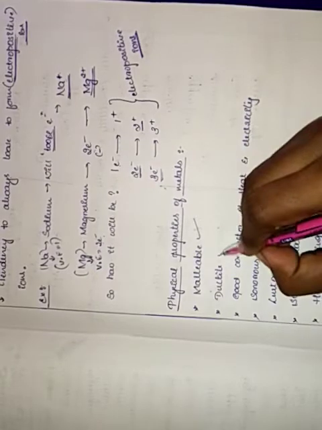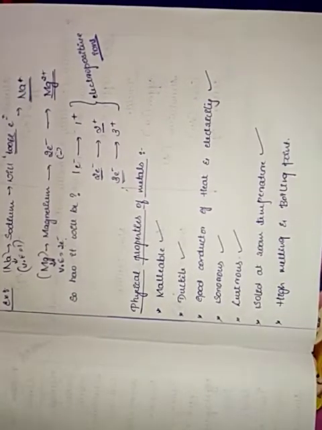Now moving on to the physical properties of metals. In physical properties of metals, we have malleable, ductile, good conductor of heat and electricity, sonorous, lustrous, solid at room temperature, and lastly high melting and boiling point. These are the physical properties of metals that we are going to study. Let us study one by one in detail.